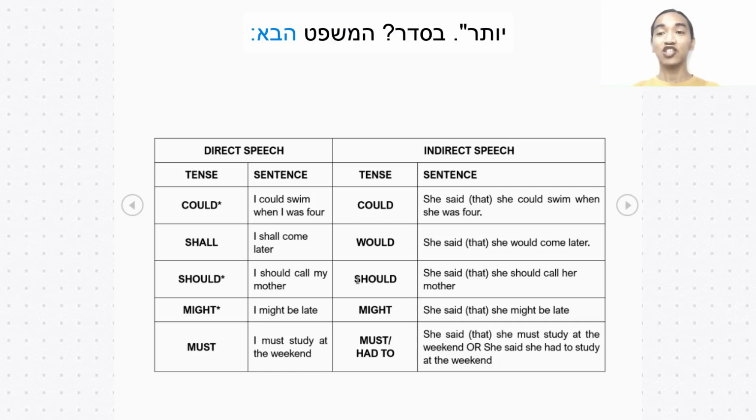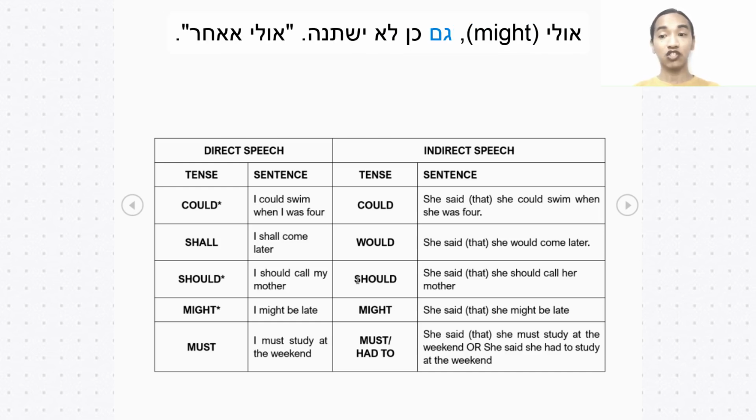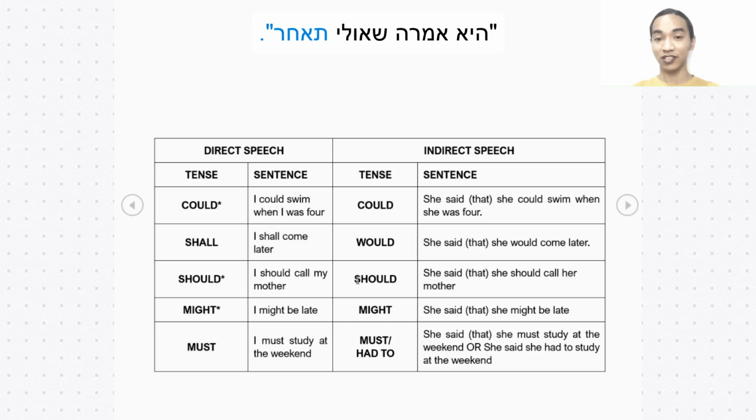Okay? Next sentence, we use should. So we don't have to change it as well. I should call my mother. She said that she should call her mother. Okay, for might, we also don't change. I might be late. She said that she might be late. Okay? And for must, we don't change it, or we can also use had to. I must study at the weekend. Or you can say, she said that she must study at the weekend, or she said that she had to study at the weekend. Okay?